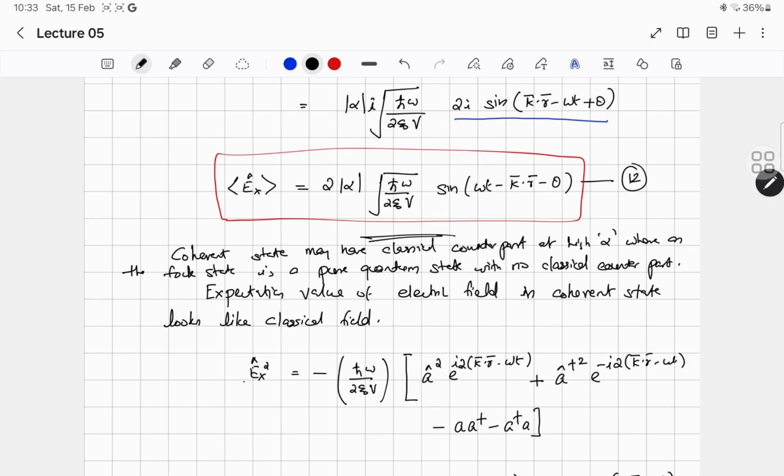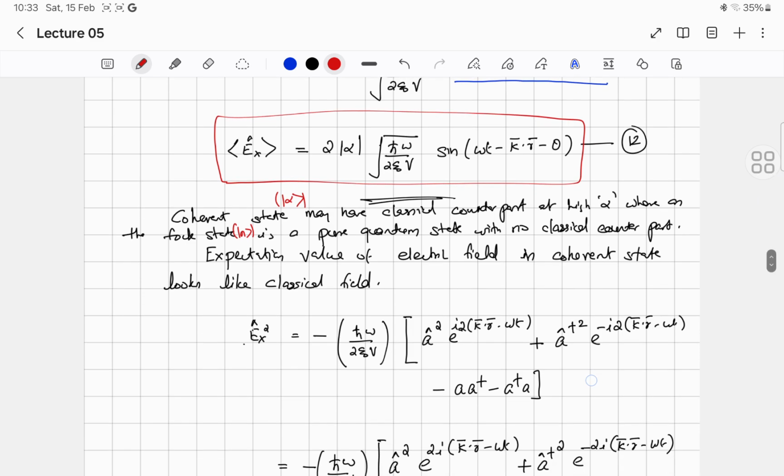The coherent state I can write by the symbol ket alpha, and the Fock state by the symbol ket n. This ket alpha can behave classically at high quantum numbers.